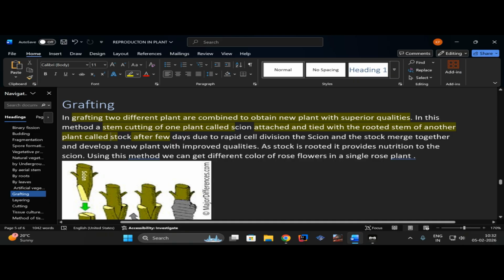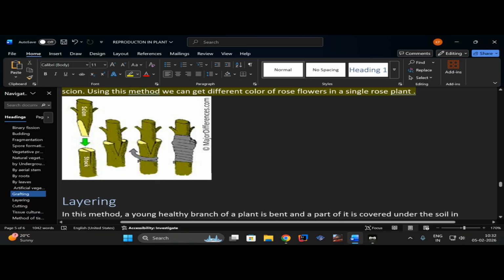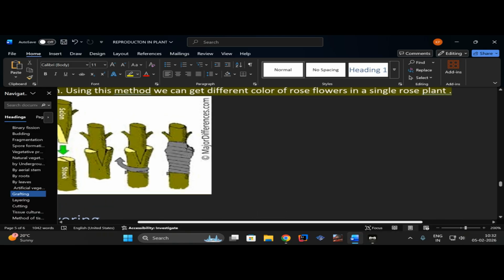After a few days, due to the rapid cell division, the scion and the stock merge together and develop a new plant with improved qualities. As the stock is rooted, it provides nutrition to the scion. Using this method, we can get different colors of rose in a single rose plant. So, let me show you the diagram for better understanding.